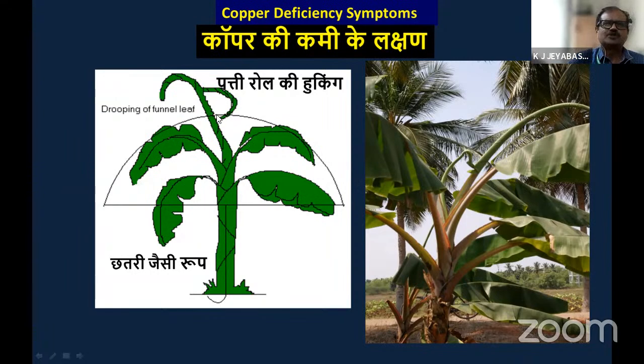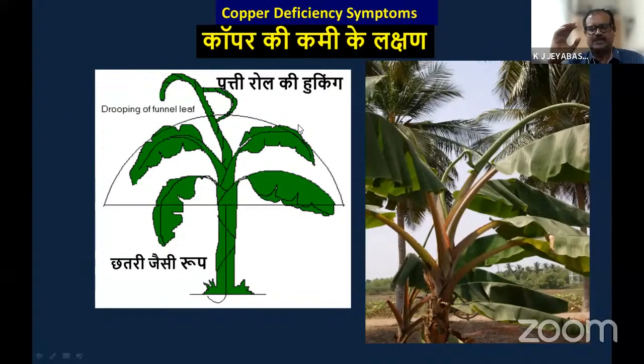You can see this copper deficiency in a long shot view. It resembles an umbrella-type appearance. You see, all the leaves are drooping. It is not stiff. The topmost unfolded leaf shows hooking and is not properly opened, and the newly emerging leaf tears it and comes out. So all sorts of leaf damage happen in the topmost leaf. Once the topmost leaf, the actively photosynthetic leaf, is affected, definitely the yield will be drastically reduced. So we have to be very careful in managing micronutrient deficiency.